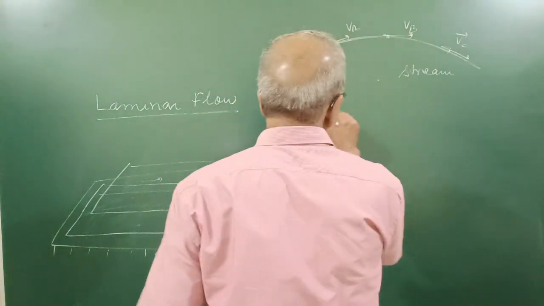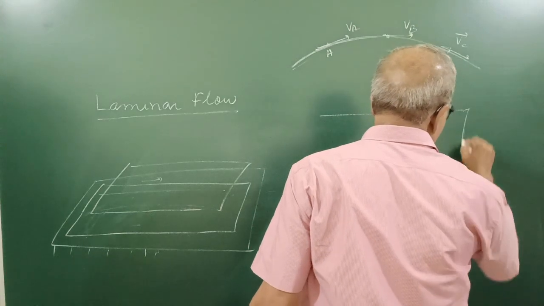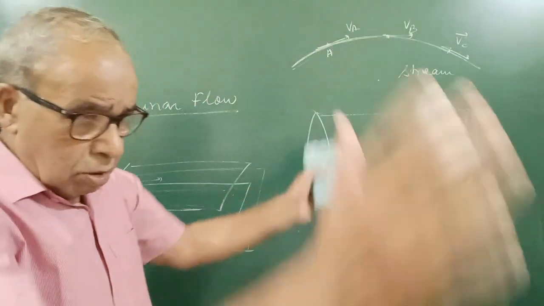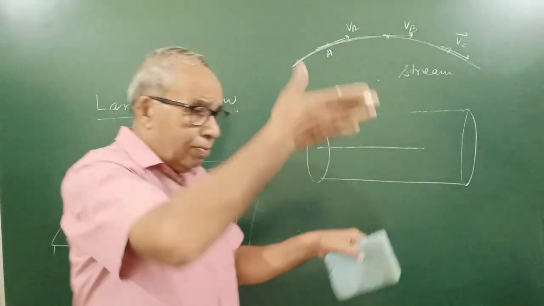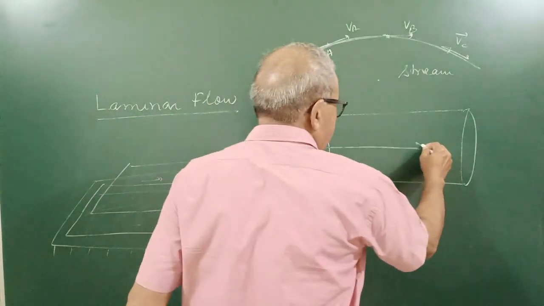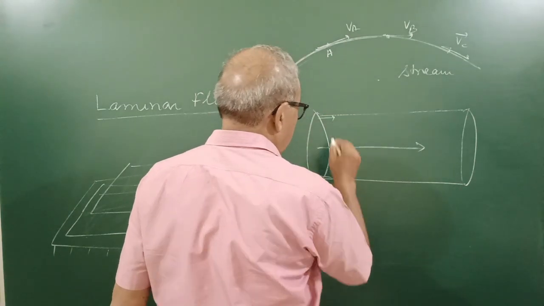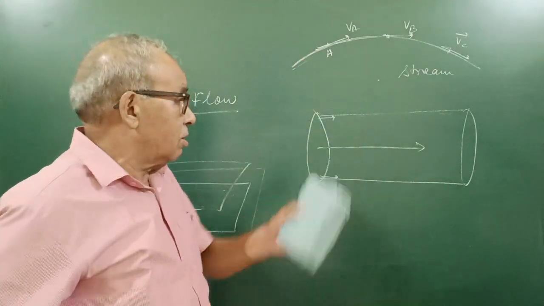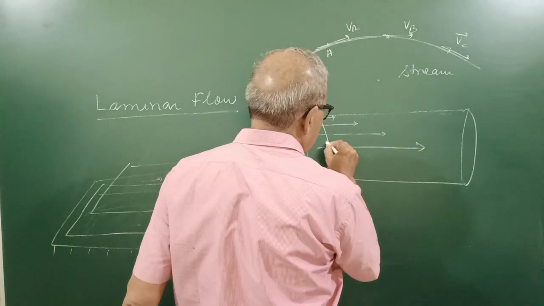You can think of it like this also. If it is a pipe, here is a pipe, and through the center of the pipe, a vertical lamina you can think of. They all have the same velocity. Here they have least velocity, but in this lamina touching the wall it is the same, and the velocity keeps on increasing.